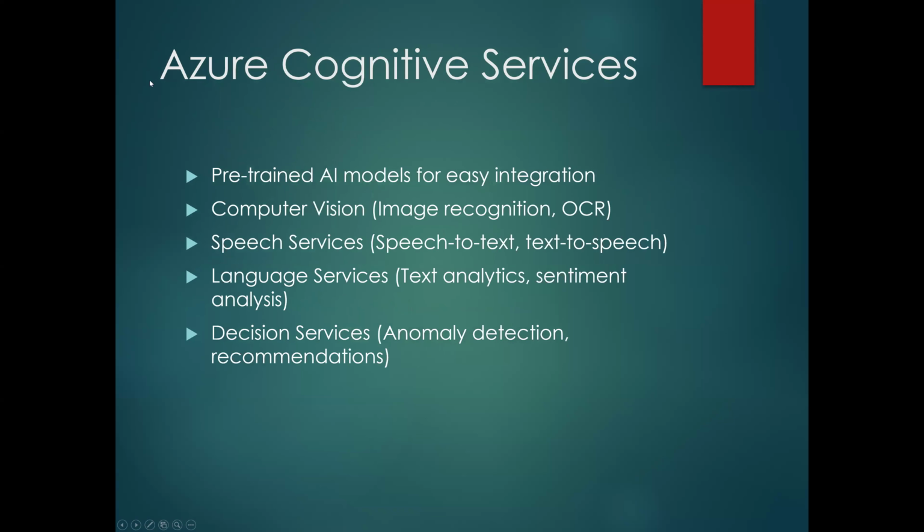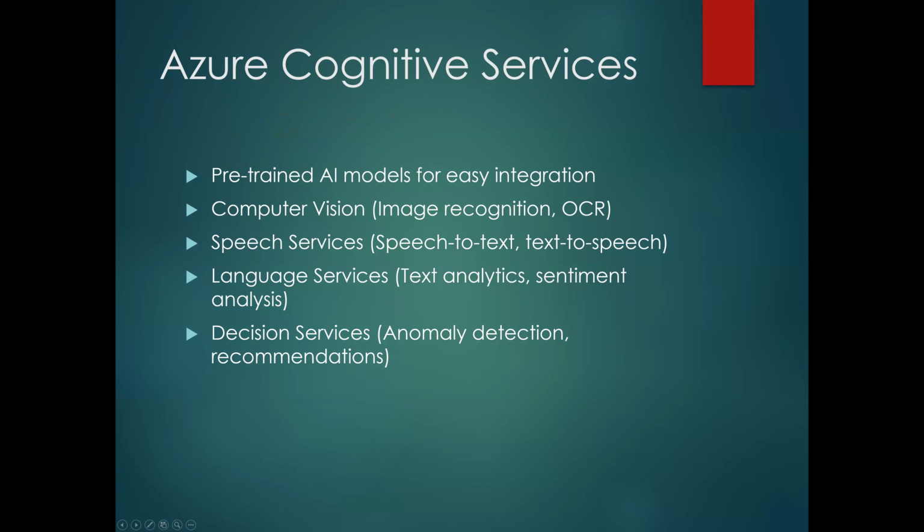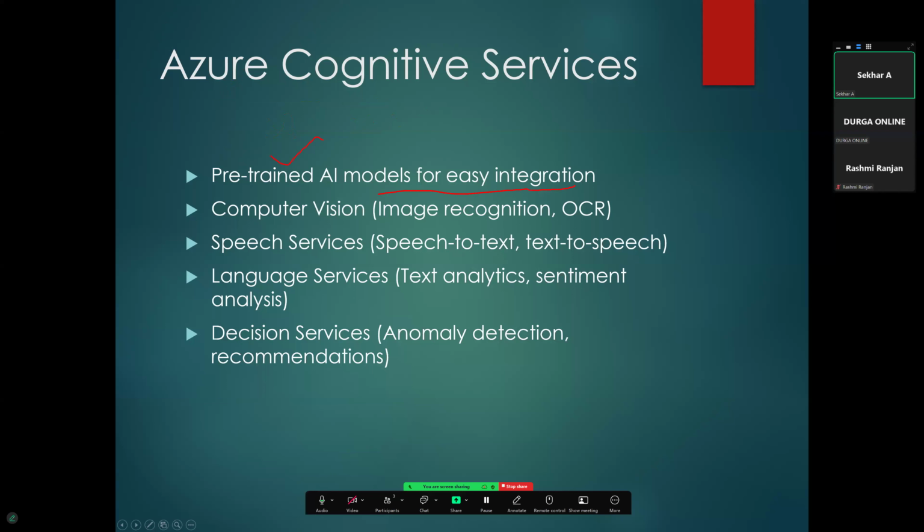Next, Azure Cognitive Services. Earlier we called it Azure Cognitive Services; now we are calling it Azure AI services. It has pre-trained AI models for easy integration. In computer vision, we have image analysis, image recognition, OCR, and sentiment analysis. These are the features of computer vision.